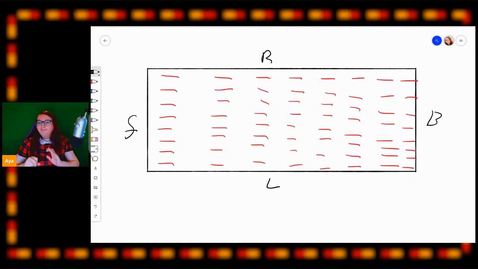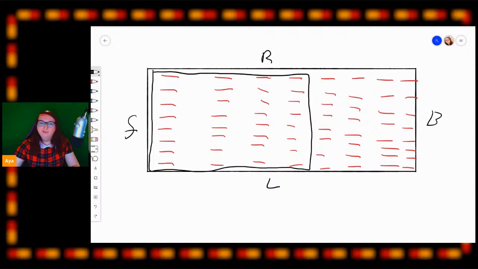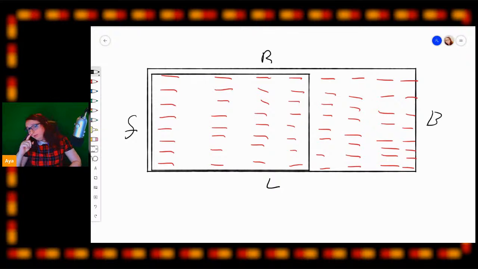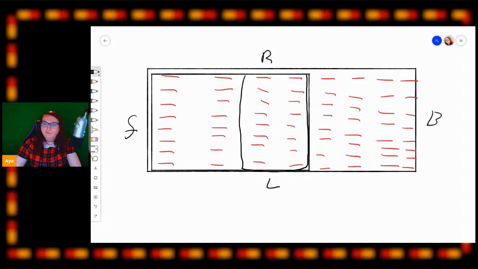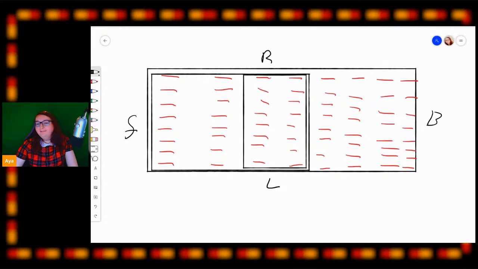If the first letter on the boarding pass is F, that means we take the front half of the seats. So it's not going to be in the back half. The seat is going to be in the front half of the seats, like so. Now let's say the next letter on the boarding pass is B. It means from the available ones we have left, we take the back half, like so. So it'll be this back half just here. And let's say it says B again. That means we take the final back half, which is here. And that means we know we are sat in this column of seats.